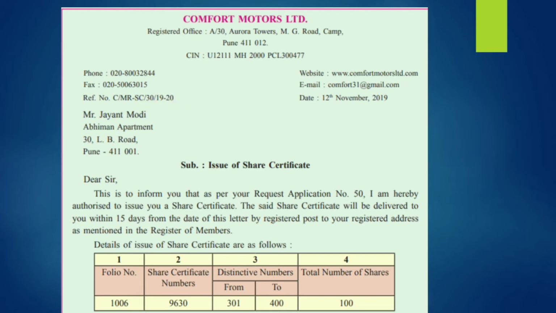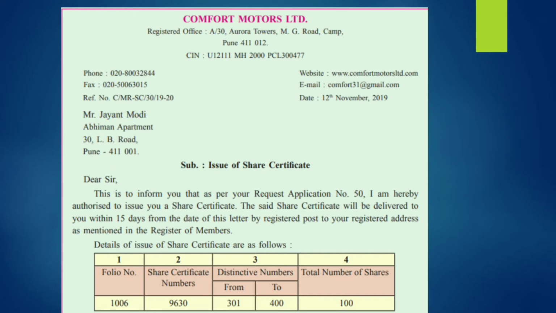On the right side, you have to mention the website of the company, the email of the company, and the date of the letter. Whenever you are writing a letter, you have to mention the date. Next, you have to mention the name to whom you are going to write the letter, and you should mention the address also with the particular PIN number.